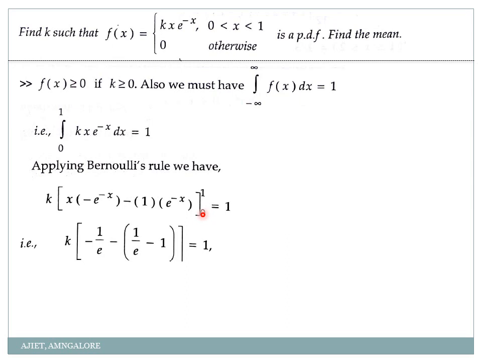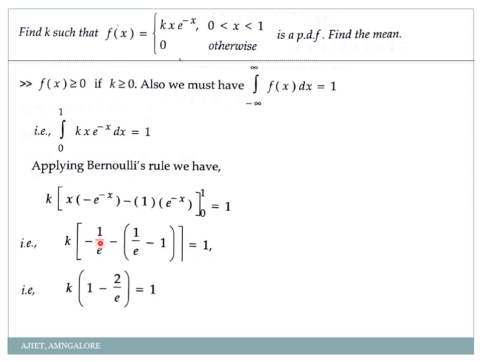E power minus 1 is nothing but 1 by e, minus of, now I'll apply the limit for the second term. See, lower limit is 0. 0 into anything is 0 here, correct? Minus of upper limit is 1. So e power minus 1 is again 1 by e, minus e power 0, which is how much? 1.